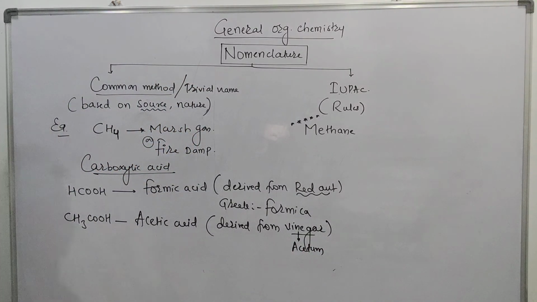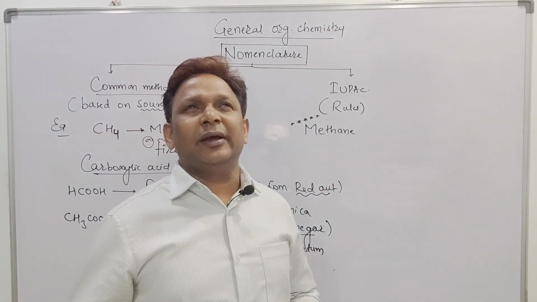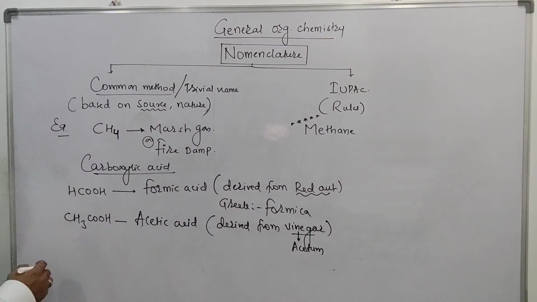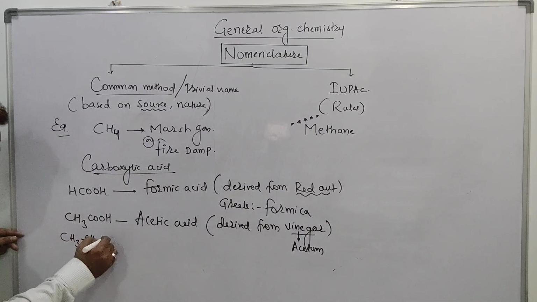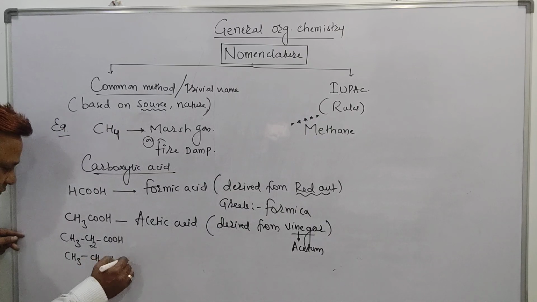One more example for this one: CH3COOH, HCOOH, and one more we'll see. I want to add one homologous series of it, beta. Homologous series means here I just add CH2. CH3, then CH2, then COOH.